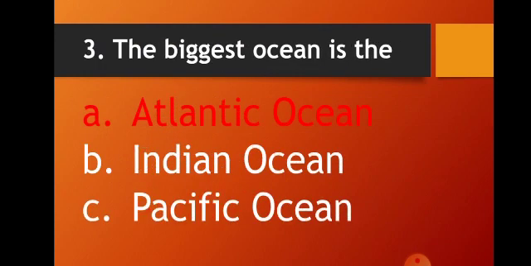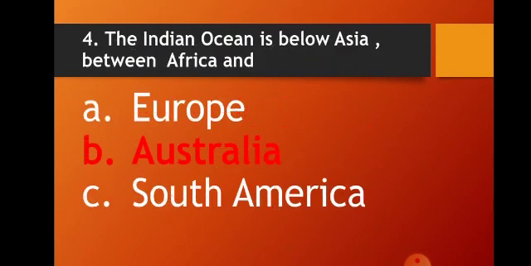Next one. Third one. The biggest ocean is, the options are Atlantic Ocean, Indian Ocean, or Pacific Ocean. The answer should be Atlantic Ocean. Atlantic Ocean is the largest ocean in the world's list. Now, fourth question.